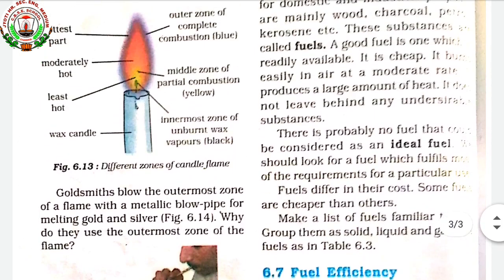The outermost zone of a flame is used by the goldsmith for making jewelry. The goldsmith blows the outermost zone of a flame with a metallic blowpipe for melting gold and silver, and various jewelry and designs of ornaments are made.